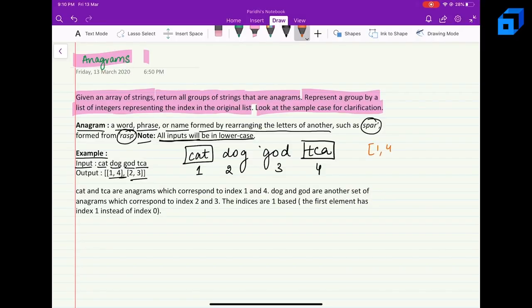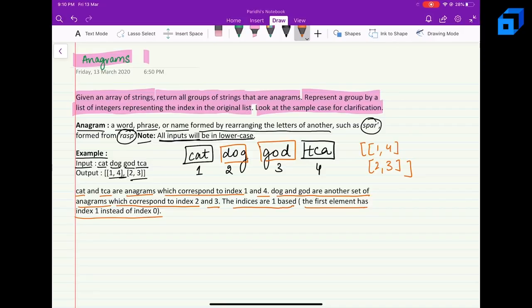That means 1 and 4 are together. Likewise, dog and god are both anagrams because again the characters are the same, the frequency is the same, but the order is different. So 2 and 3 are anagrams. So we have to return the answer like this. In the explanation it's written that cat and tca are anagrams which correspond to index 1 and 4. Dog and god are another set of anagrams which correspond to index 2 and 3. So the indices are 1-based. The first element has index 1 instead of 0.